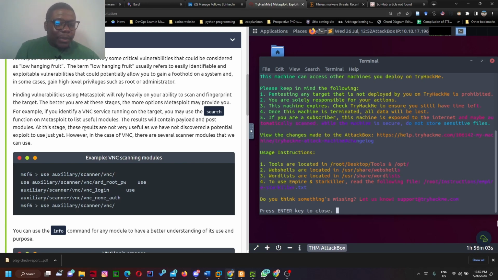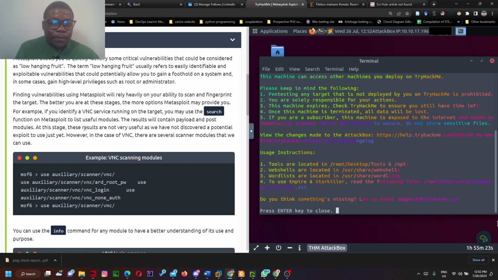Now they said the better you are at this stage, the more options Metasploit may provide you. For example, if you identify a VNC service running on the target, you may use the search. Once you are able to identify a vulnerability in a particular service, you can just use Metasploit because it's a robust framework. Search using the MSF console to get options of exploits for that particular service that has been indicated. So they said you may use the search function on Metasploit to list useful modules.